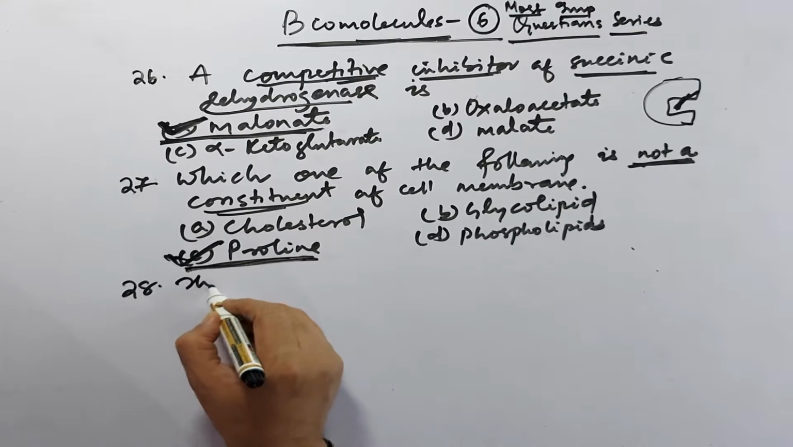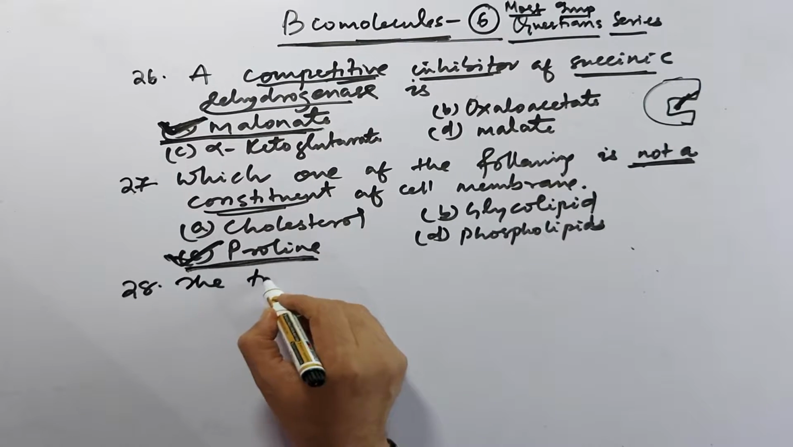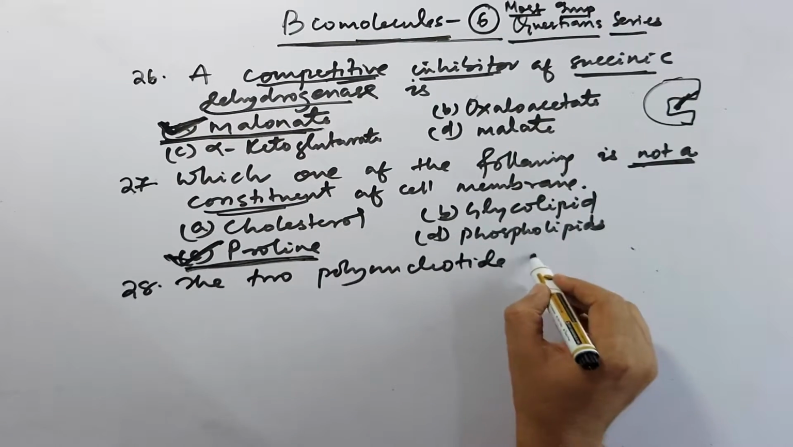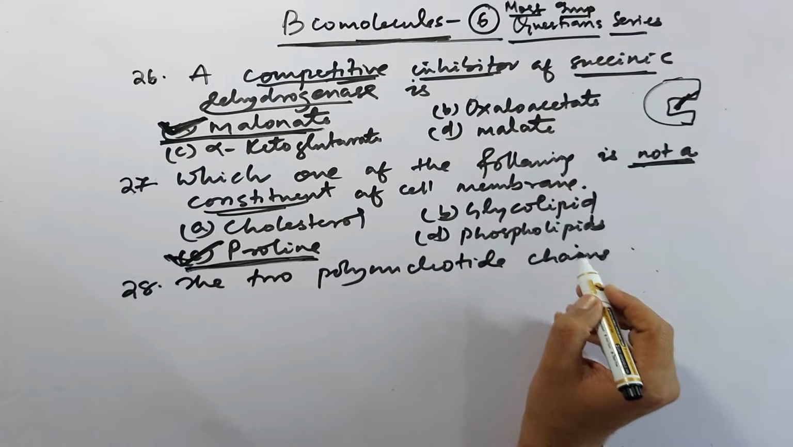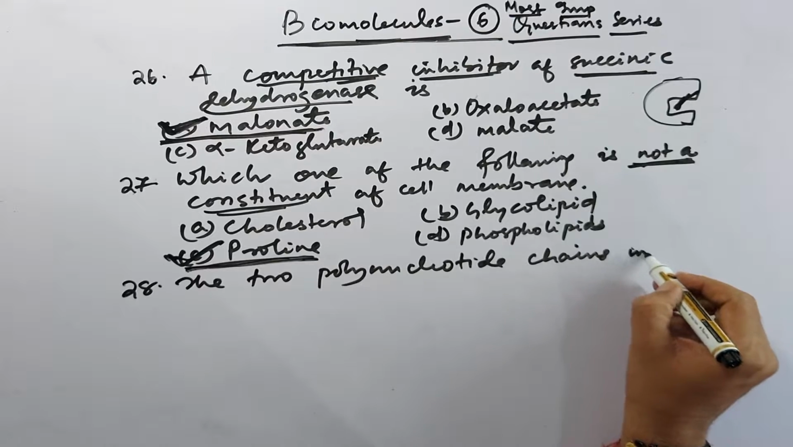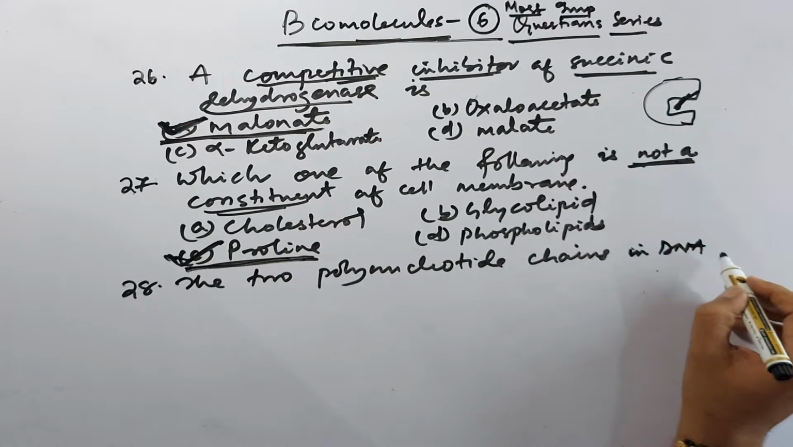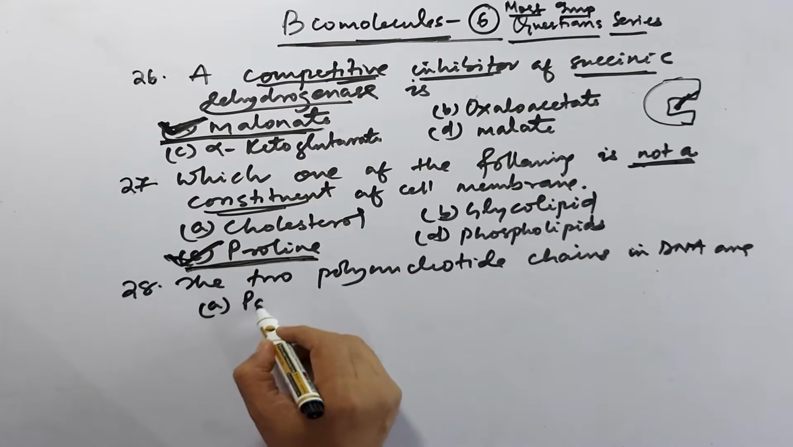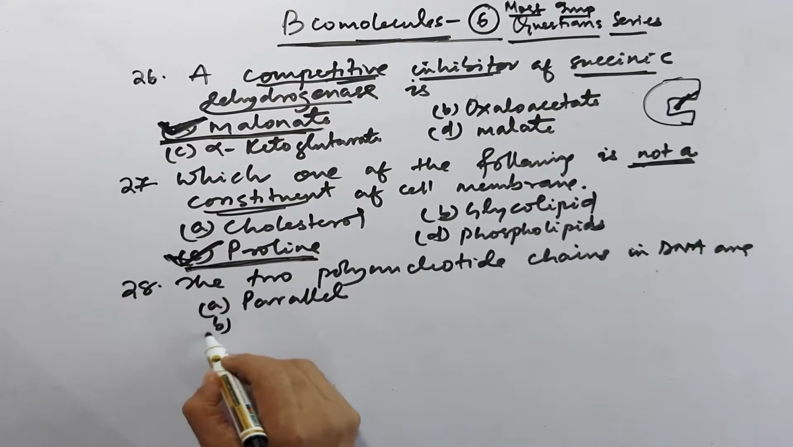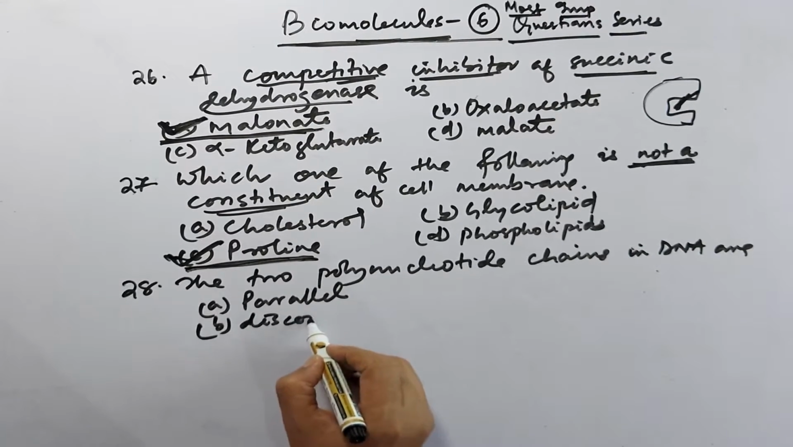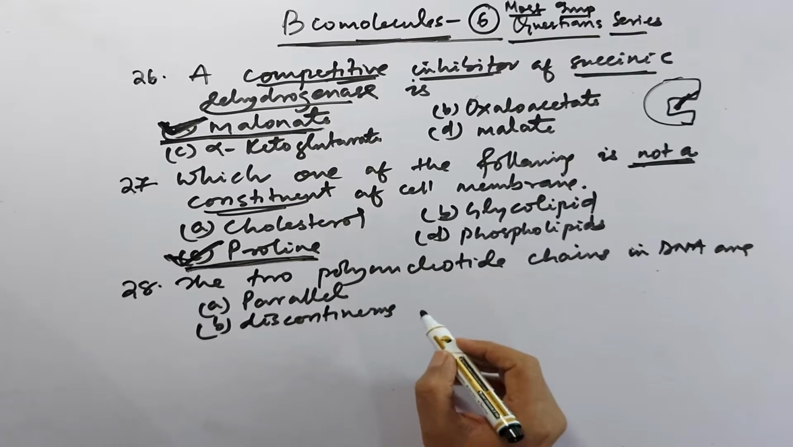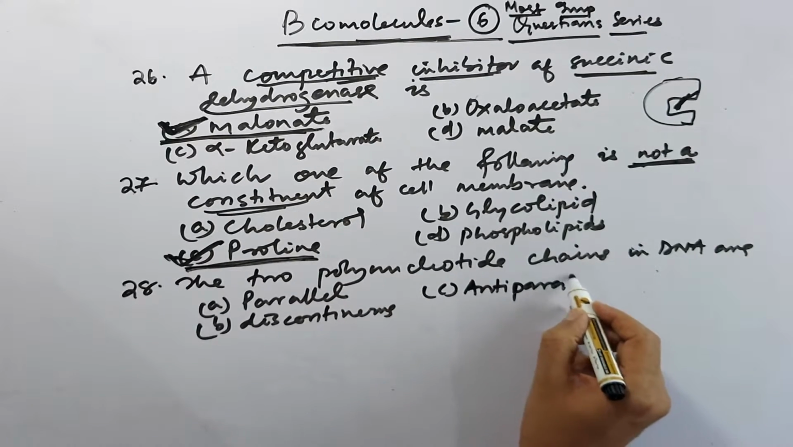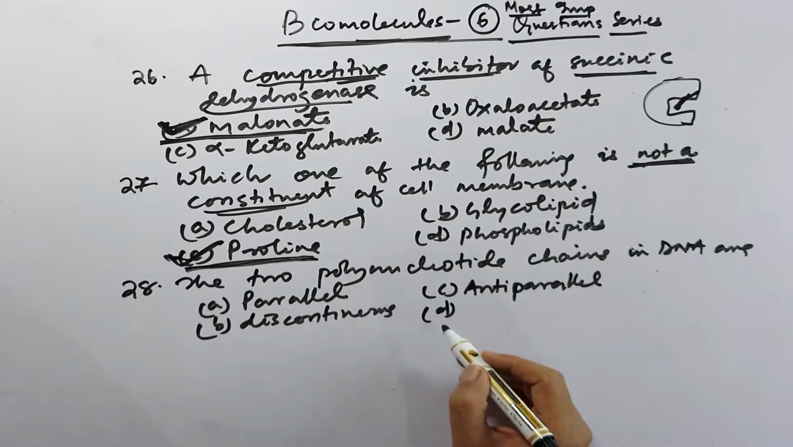The two polynucleotide chains in DNA are: first option parallel, second option discontinuous, and third option antiparallel, and D option that is semi-conservative.